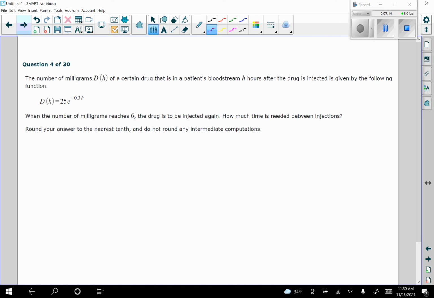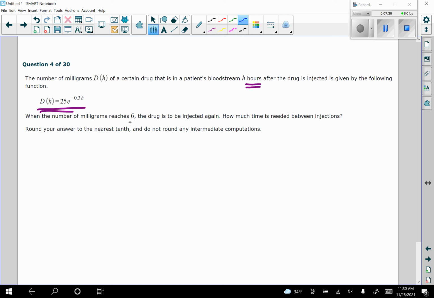Okay, question 4. We're given this function right here, and this represents the number of milligrams of a certain drug that's in a patient's bloodstream h hours after the drug is injected. When the number of milligrams reaches 6, the drug is to be injected again. So how much time is needed between injections? So again, time is in hours.